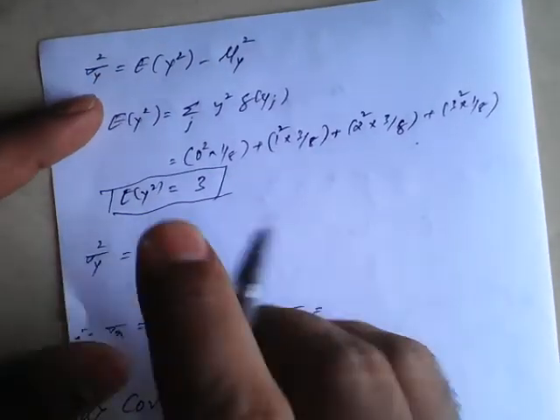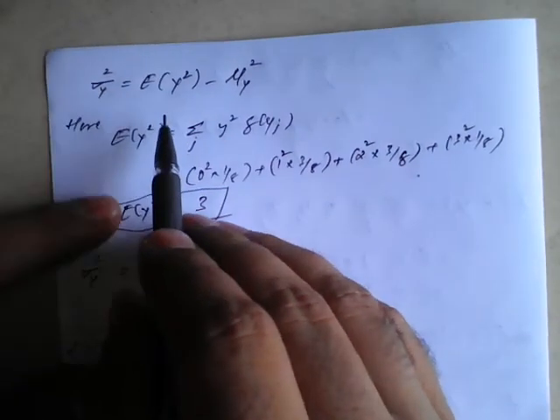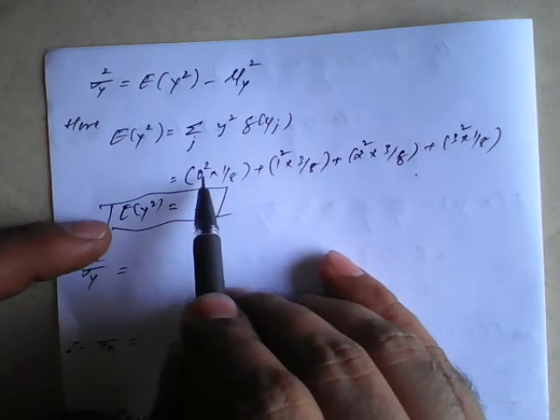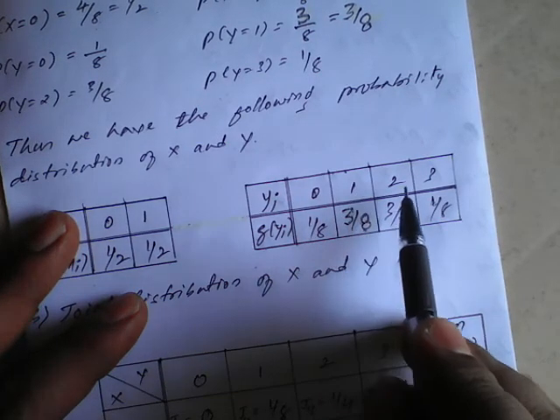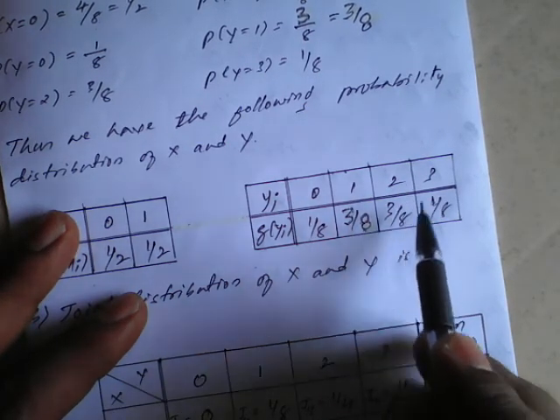So next we need to calculate for expectation of y square. So x values are these, from the table we need to see. So 0 square into 1 by 8 plus 1 square into 3 by 8 plus 2 square into 3 by 8 plus 3 square into 1 by 8, which one I have taken here.